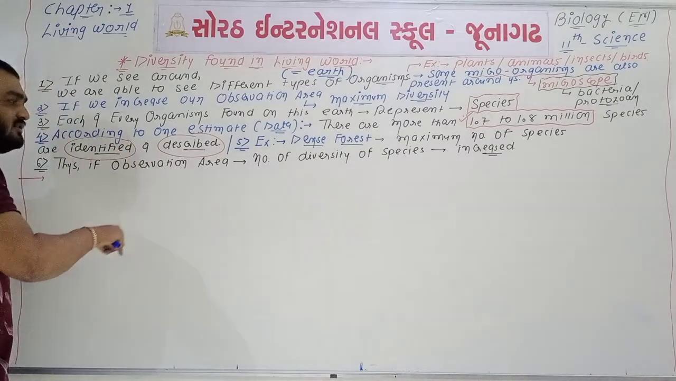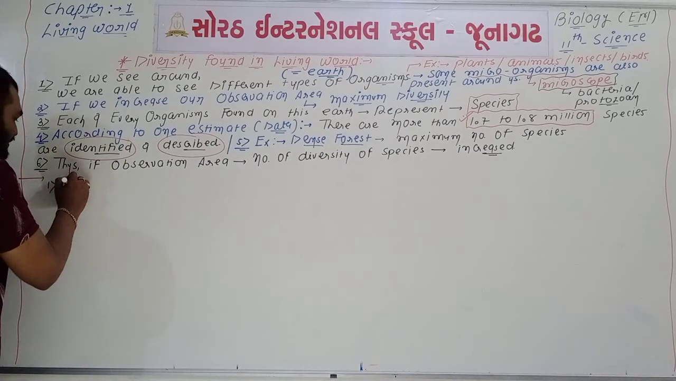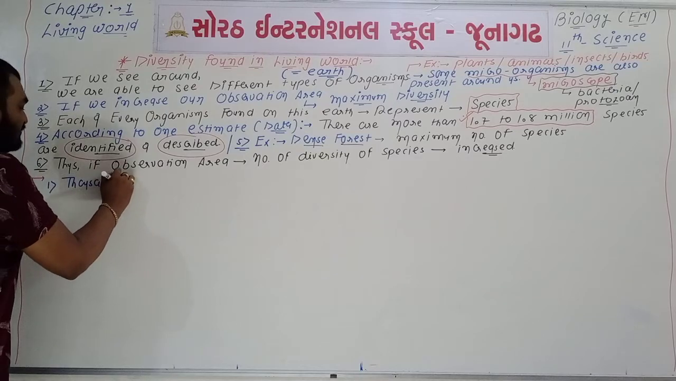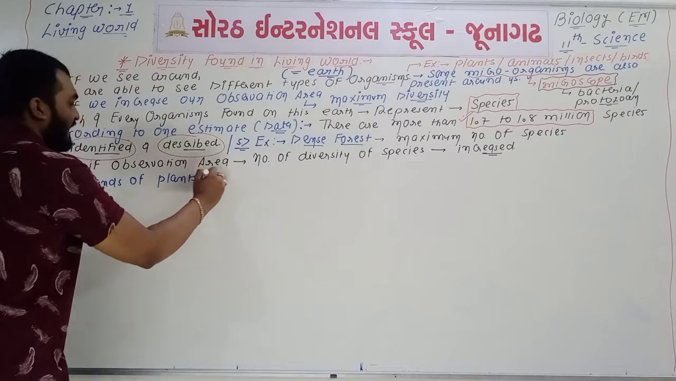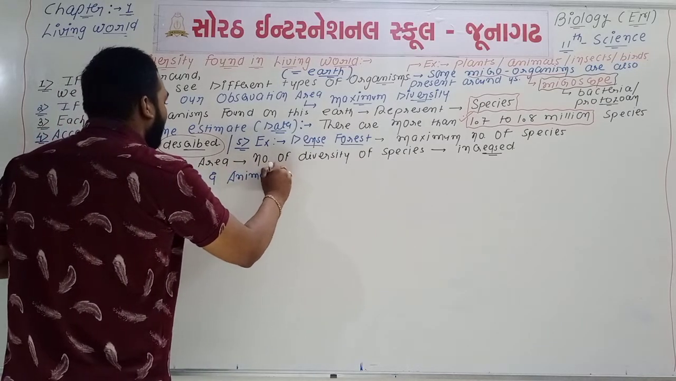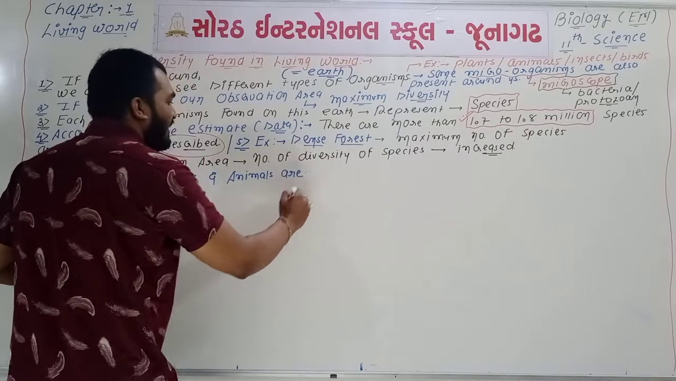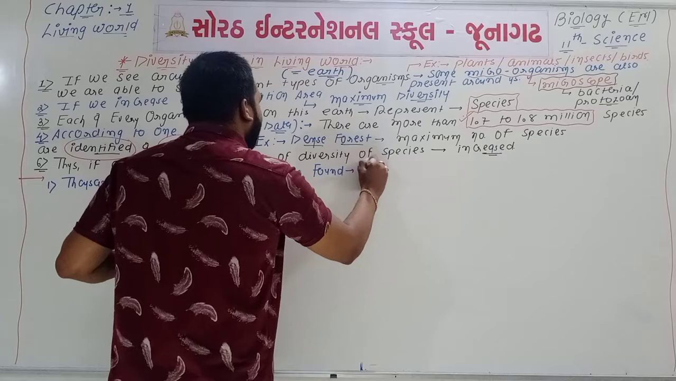Now if we talk about the second concept, you know that thousands of plants and animals are found in this world.